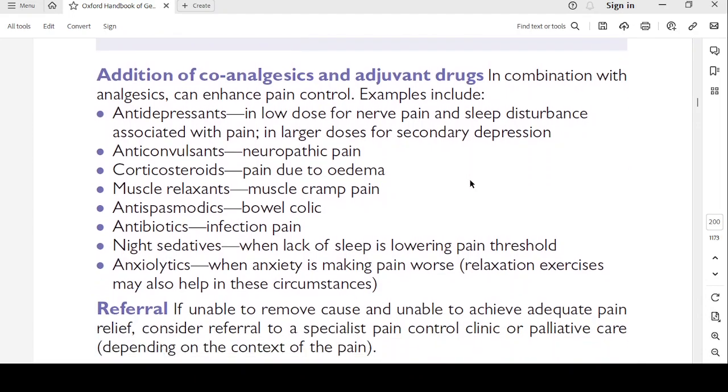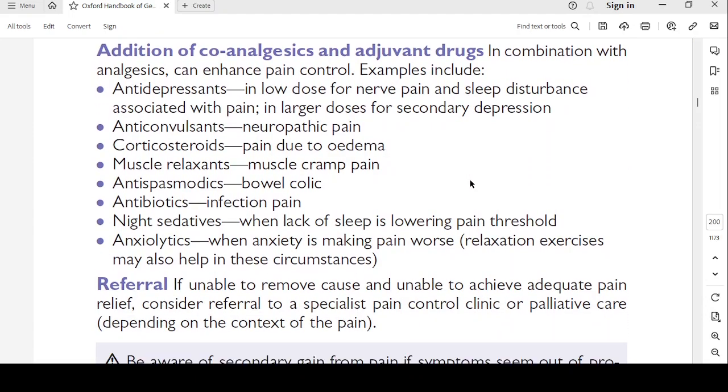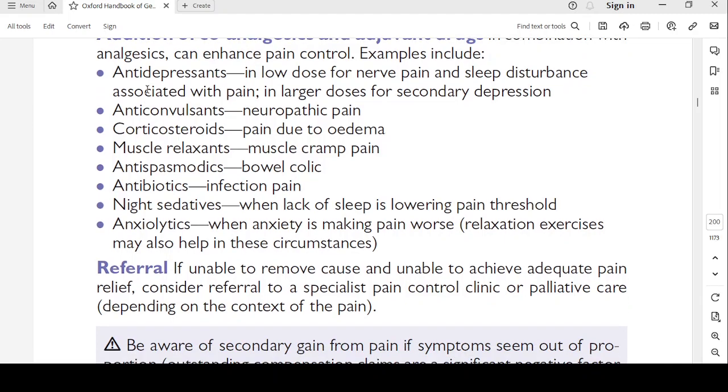Addition of co-analgesics and adjuvant drugs in combination with analgesics can enhance pain control. Examples are antidepressants in low dose for nerve pain and sleep disturbance associated with pain, in larger doses for secondary depression. Anticonvulsants for neuropathic pain, these are gabapentin and pregabalin. Corticosteroids, pain due to edema. Muscle relaxants, muscle cramp and pain.